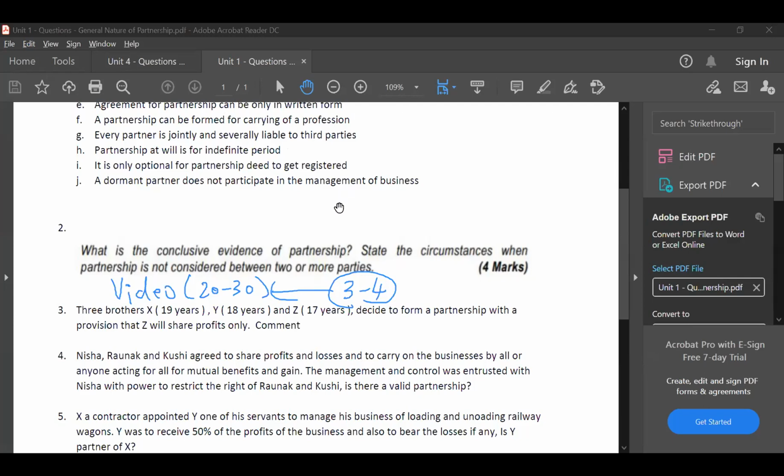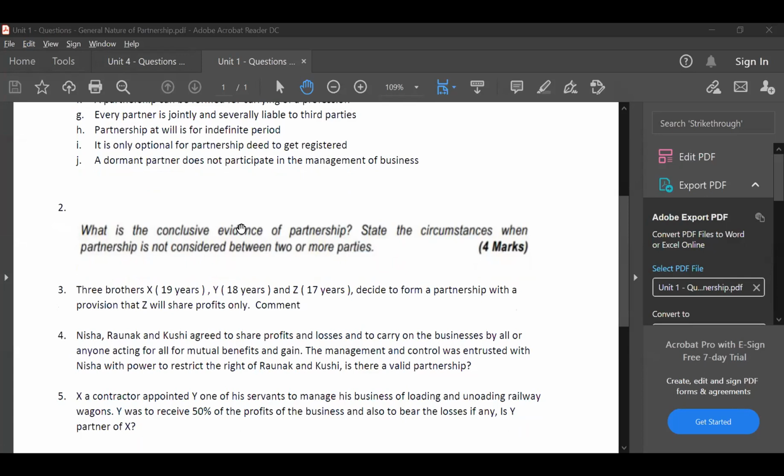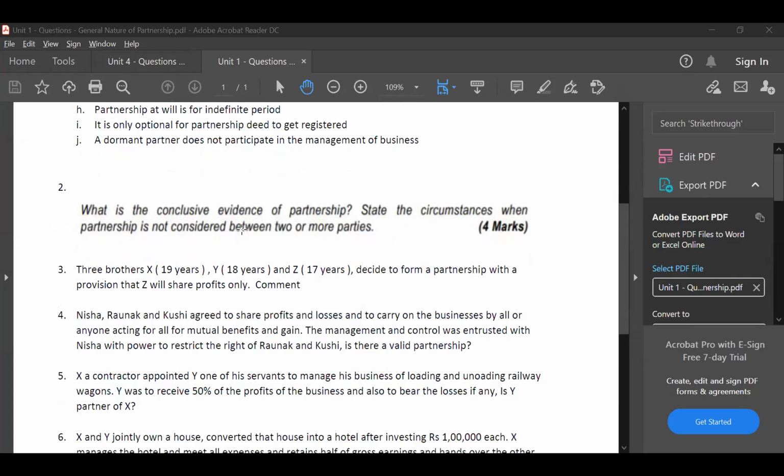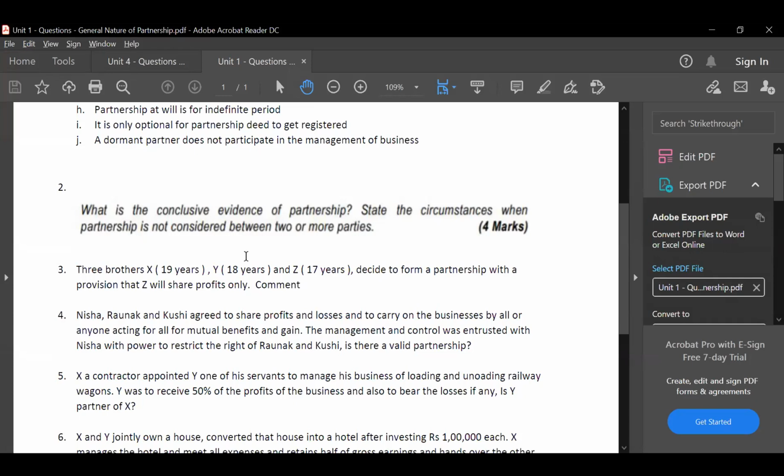Question number 4. Nisha, Ronak and Kushi agreed to share profit and loss and to carry on the business by all or anyone acting for all for mutual benefits and gain. The management and control was entrusted with Nisha with power to restrict the right of Ronak and Kushi. Is there a valid partnership? Answer, guys. Question number 4. No, sir. Because Ronak and Kushi was restricted.